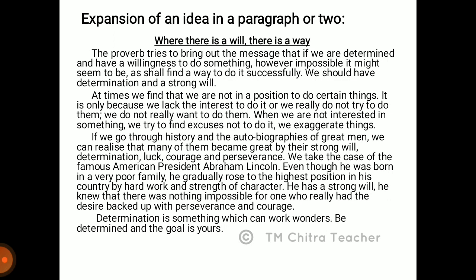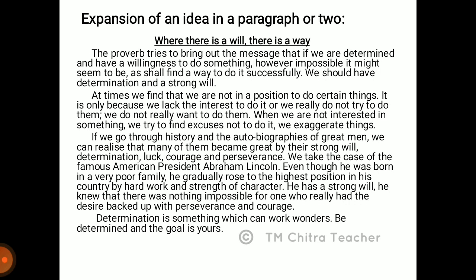Now let's see the next activity. It's an expansion of an idea. You have to write it in a para or two. So we have 2 expansions. Let's see the first one. Where there is a will, there is a way. Whenever you write an expansion, you have to write the heading and underline it. The proverb tries to bring out the message that if we are determined and have a willingness to do something, however impossible it might seem to be, we shall find a way to do it successfully. So we should have determination and a strong will.